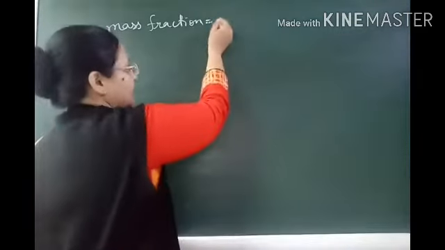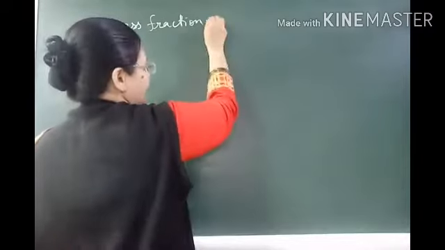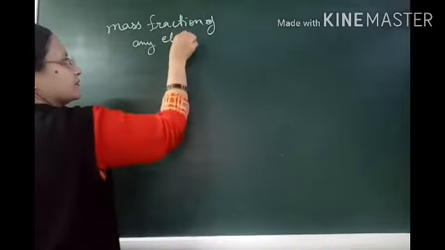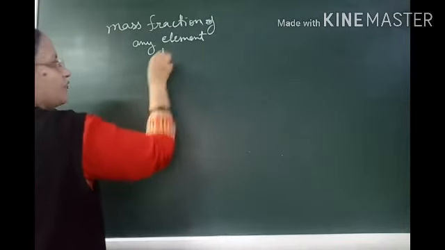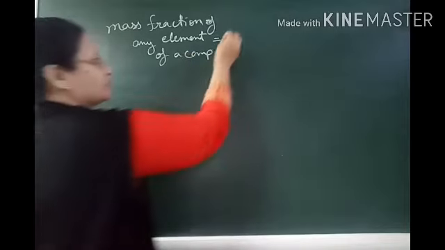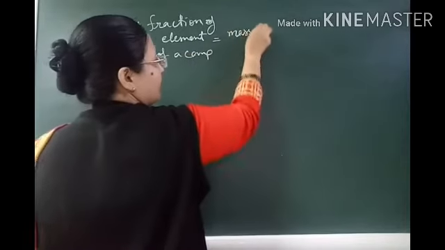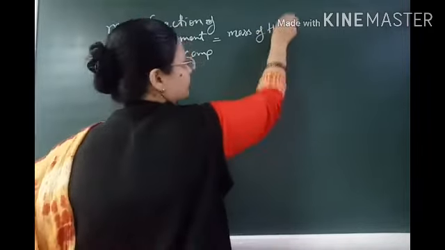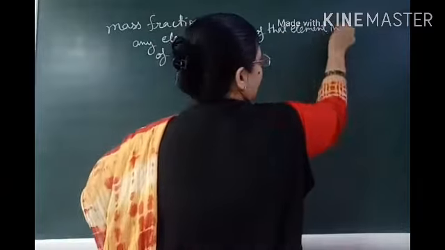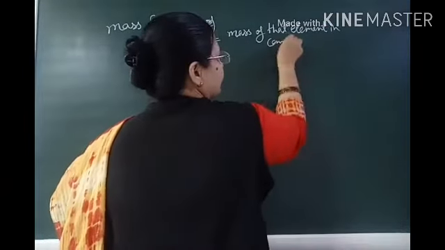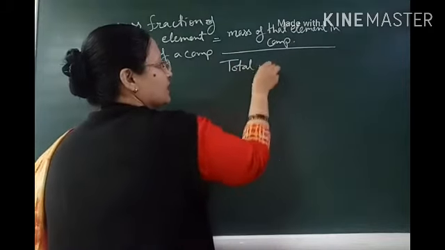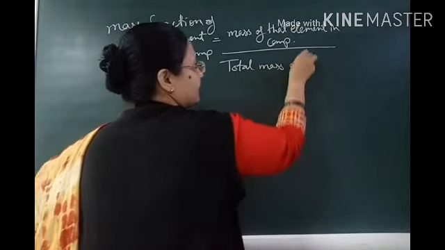So we can say that the mass fraction of any element of a compound is equal to the mass of that element in the compound upon the total mass of that compound.